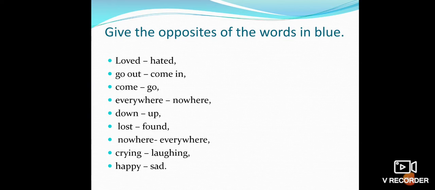Lost, found. Nowhere, everywhere. Crying, laughing. Happy, sad. So, children, please do it carefully.